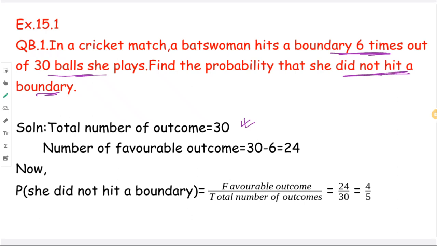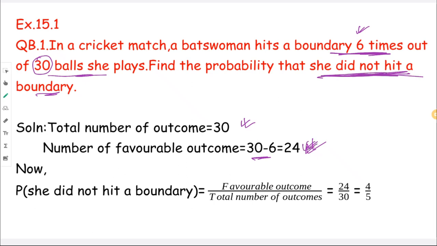But the question told us to find did not hit. That means out of the 30 balls, she hit only 6 boundaries, right? So if I try to find how many balls she did not hit a boundary, just have to subtract, right? 30 minus 6. So we know that 24 balls she did not hit a boundary, which is our favorable outcome because it says she did not hit a boundary.